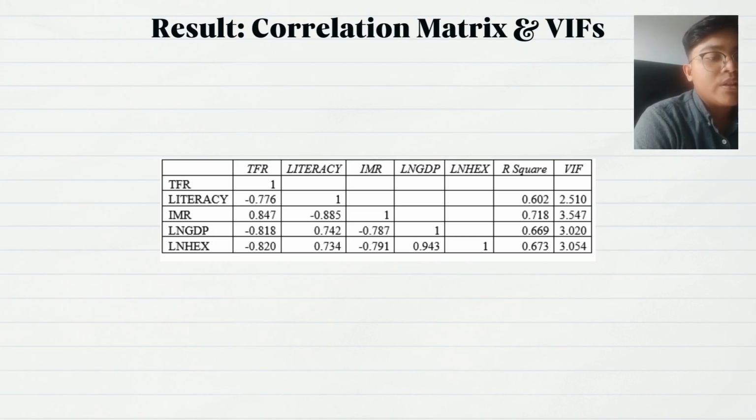For the relationship between each of literacy, IMR, non-GDP, and non-HEX, we can see that the correlation values are above 0.7. It shows that they are quite strongly correlated with each other.